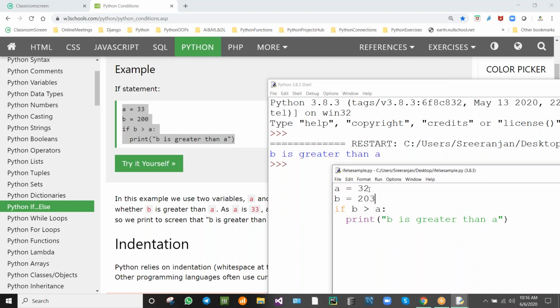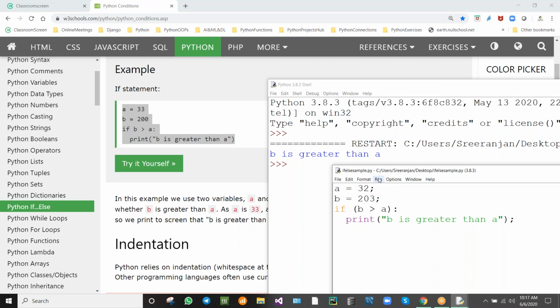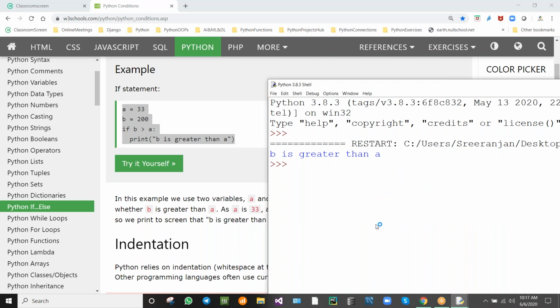Now see here, we can write in different ways. Just observe, I'm writing in different ways. I'm putting the brackets around the condition and putting a semicolon at the end of the statement. I'm saving it again and running the module.